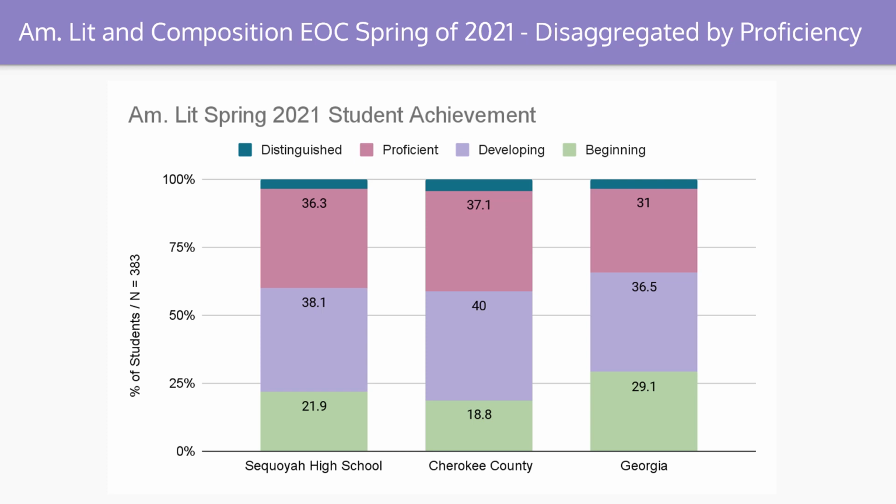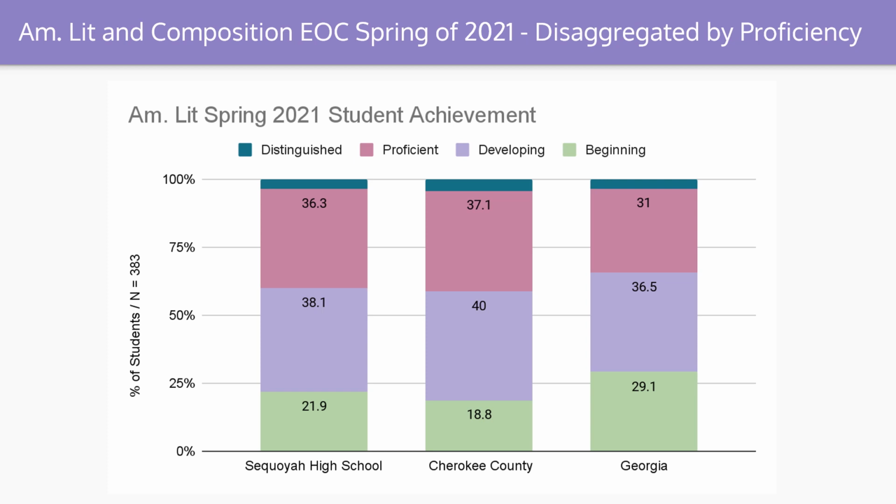In 2021, we had a total number of 383 students taking this American Lit Spring EOCT. You can see here on the graph that in 2021, the distinguished amount of learners at Sequoia High School was at 3.7%. In Cherokee County, it was 4.1%, and then in Georgia, it was 3.4%. The proficient learners were scored at 36.3% for Sequoia, 37.1% at Cherokee County, and 31% in Georgia.